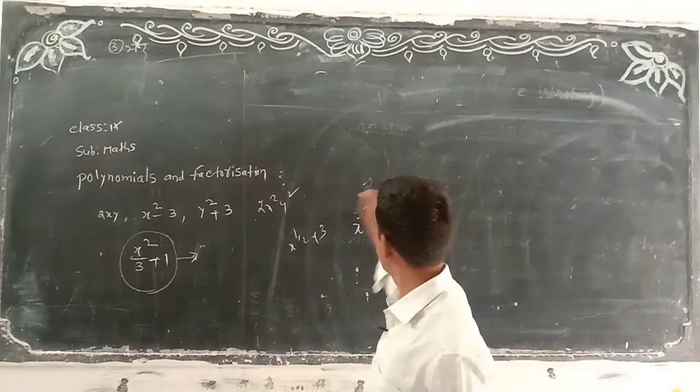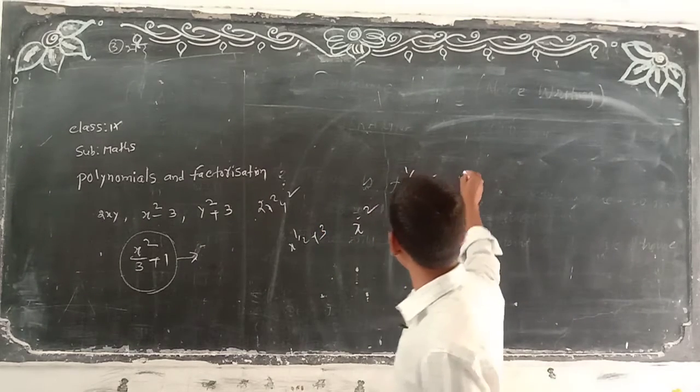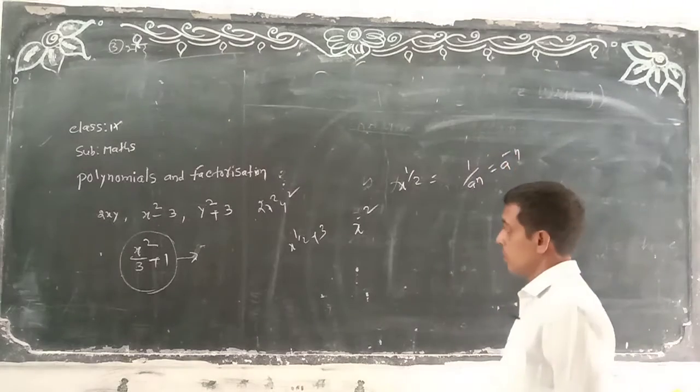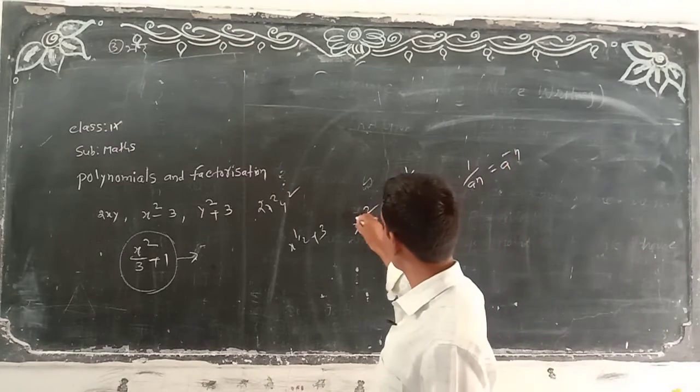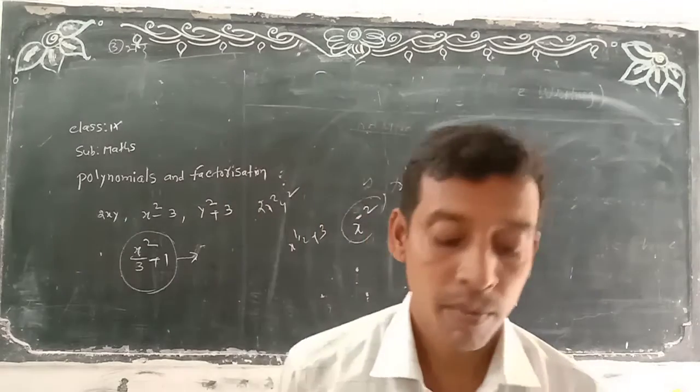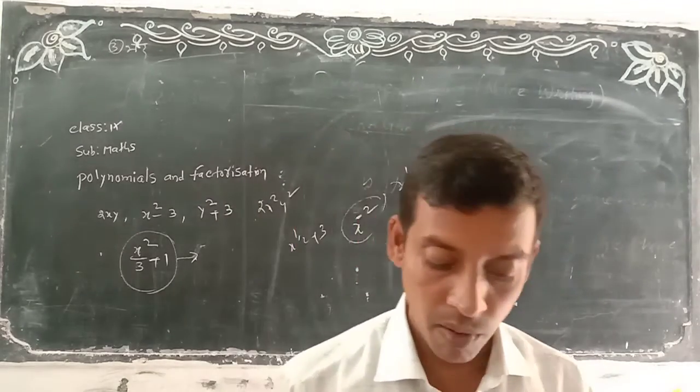Sir, how can we write x power of 1 by 2? Suppose 1 by a to the power of n. So what is the formula? It is a to the power of minus n. No, this is called non-negative. Here negative powers are not called what? Polynomials. We cannot call them polynomials.